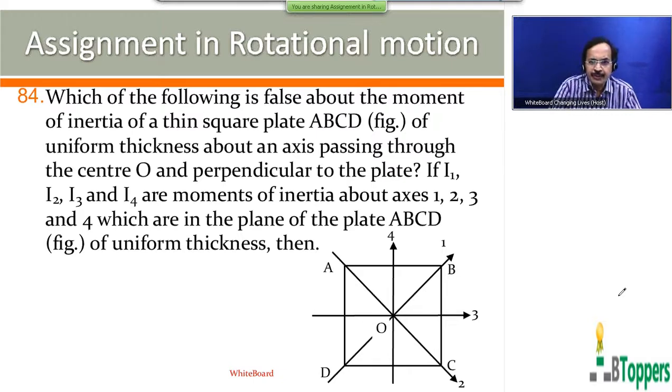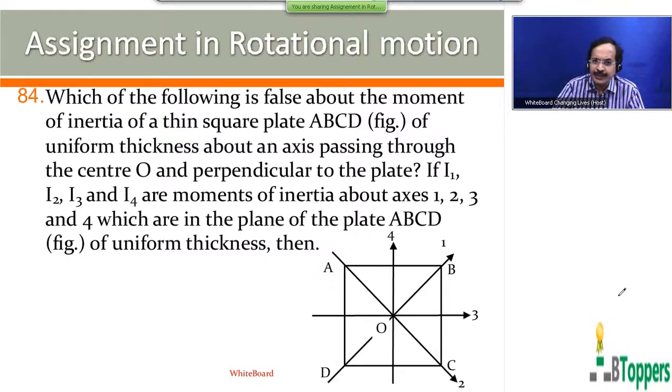See the next question, 84, a similar question I have discussed in the past with a small difference. Which of the following is false about the moment of inertia of a thin square plate ABCD of uniform thickness about an axis passing through center O and perpendicular to the plate? I1, I2, I3, I4 are moments of inertia about axes 1, 2, 3, 4, which are in the plane of the plate ABCD of uniform thickness.